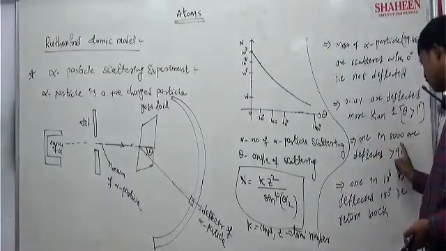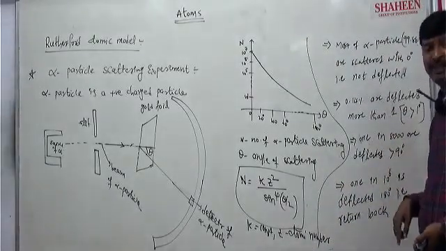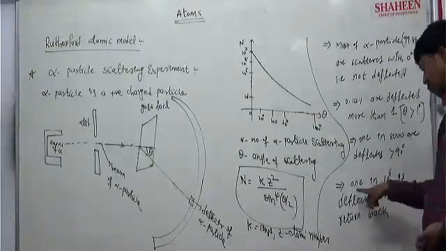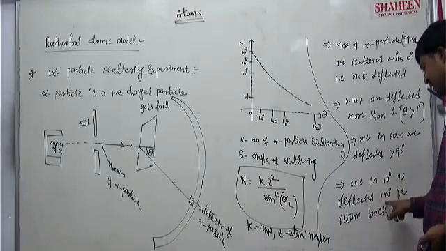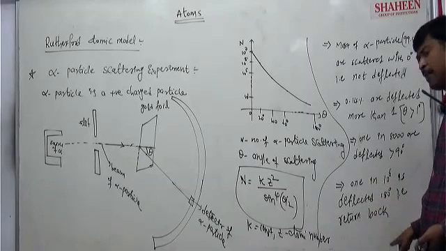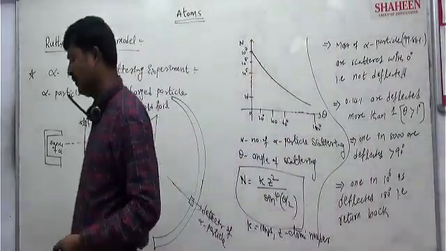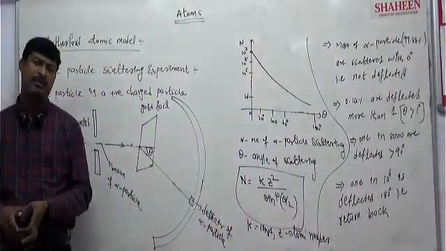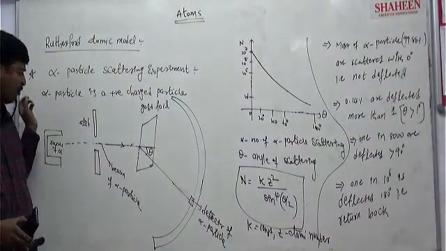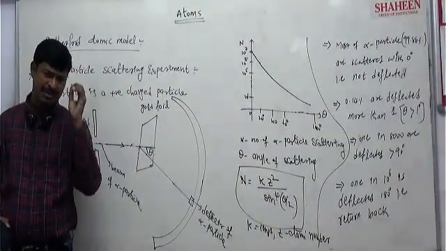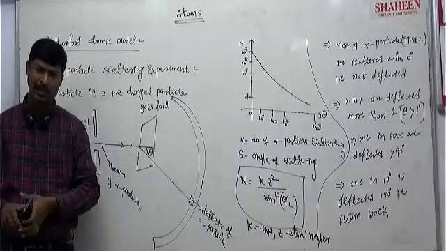And 1 in 8,000 is deflected more than 90 degrees. 1 in 10 to the power 6 is deflected 180 degrees, that is, returned back, meaning the most strong repulsion force is experienced by that particle. So when it strikes exactly the center point of the atom, it is named the nucleus. Clear?